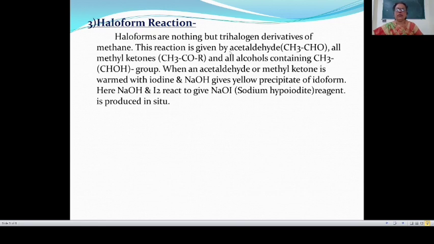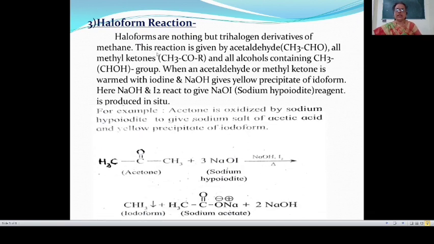And therefore this shows a haloform reaction. Means in case of ketone, CH3C double bond OR, here R may be C2H5, C3H7, etc. But one of the alkyl groups is methyl. Remember that one of the alkyl groups is methyl. In case of aldehyde, only acetaldehyde gives haloform reaction because acetaldehyde contains the CH3C double bond O group.